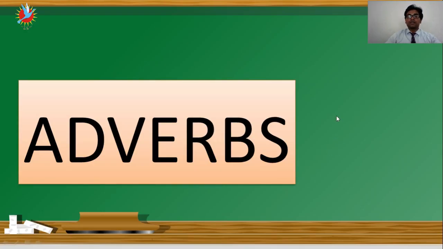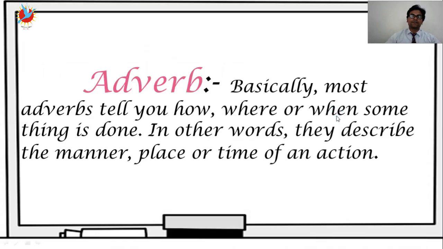Adverb. What is an adverb? Basically, most adverbs tell you how, where or when something is done. So what do they tell? They tell you how, where or when something is done.